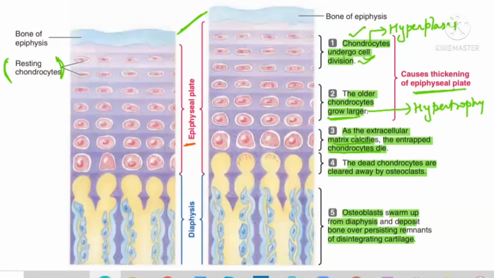Now, if overproduction of growth hormone is going on, then the person will be suffering from gigantism. And if underproduction is there, then he will be suffering from dwarfism. We call such dwarfism pituitary dwarfism. The reason is that the hormone is coming from the pituitary gland. Is it clear? And if excess growth hormone comes in the adult, as a result, the bones of the face especially grow, then that condition is known as acromegaly.